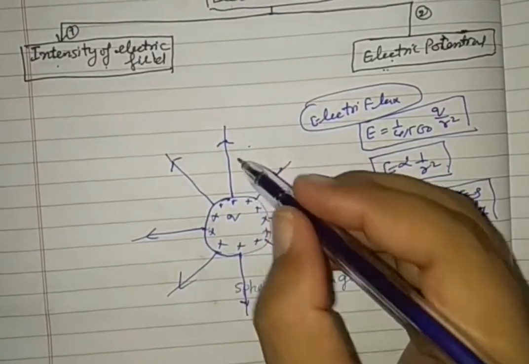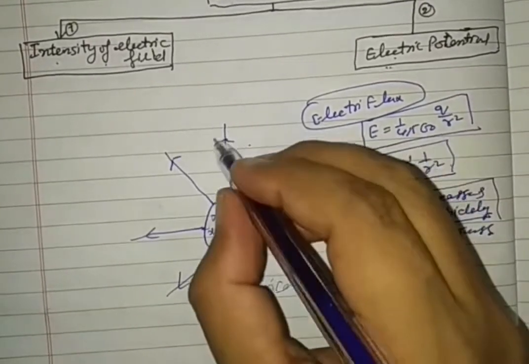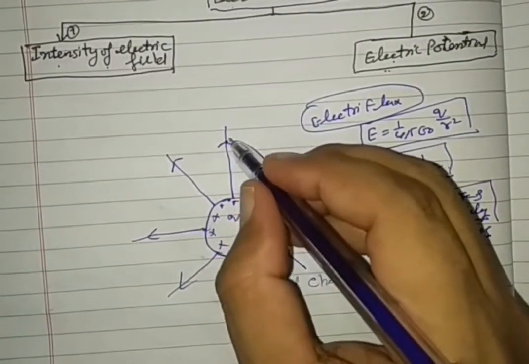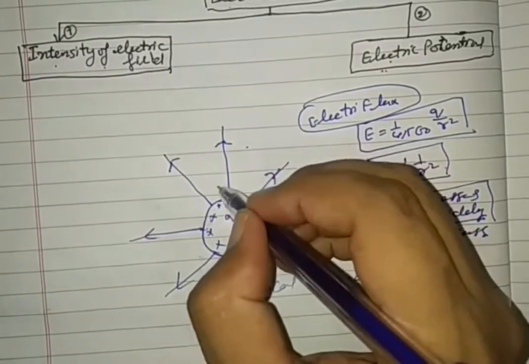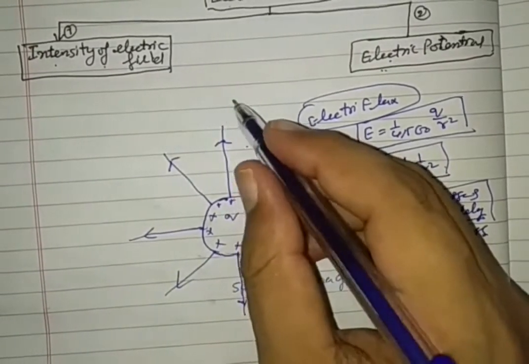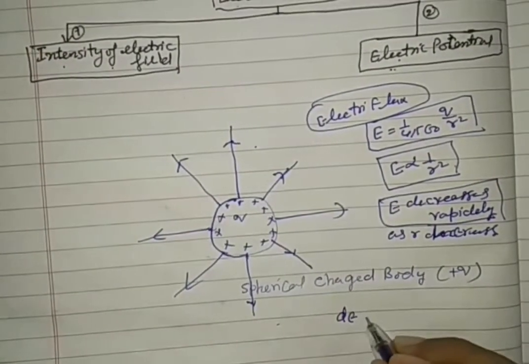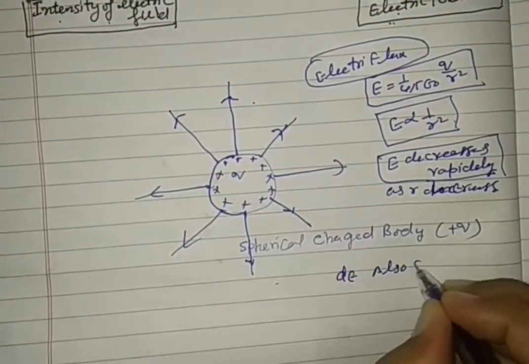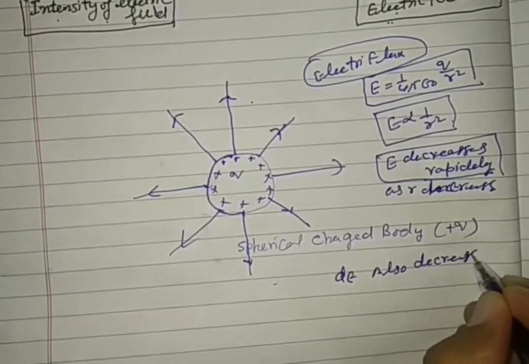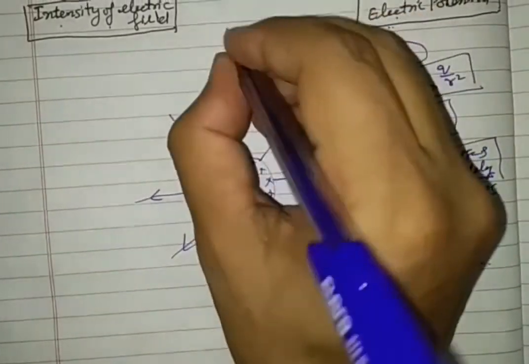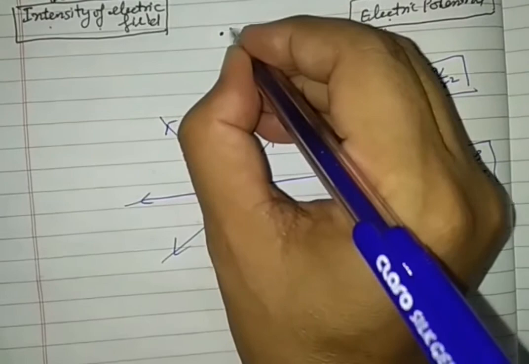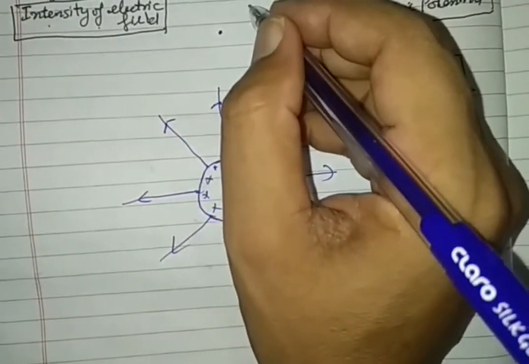So electric flux, the number of lines of forces, when we move away from this, electric flux phi also decreases, right? And the place becomes very less, right?